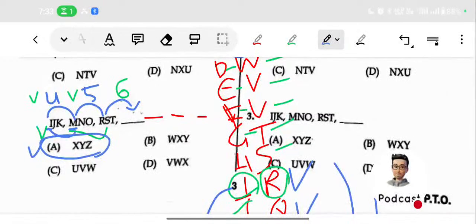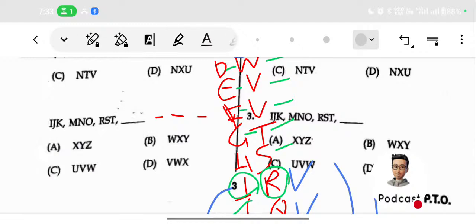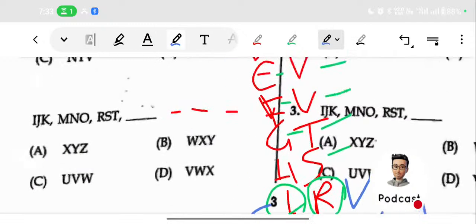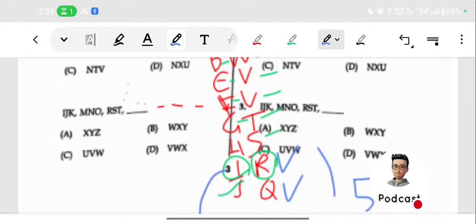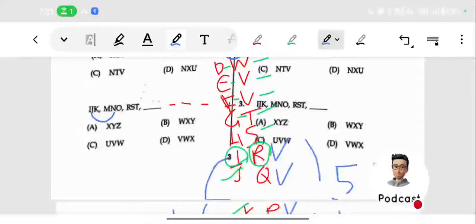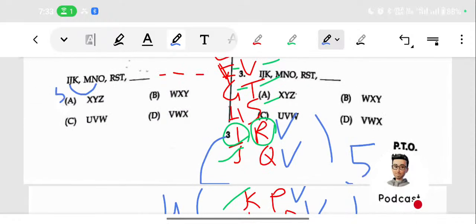But anyway, we can check whether it is right or wrong. Actually that is the answer, but we can verify it for study purposes. So we can connect the second letters. Here it is J, here it is N. After J, how do we get N? J K L M N. The fifth letter is N. Then after N, how do we get S?